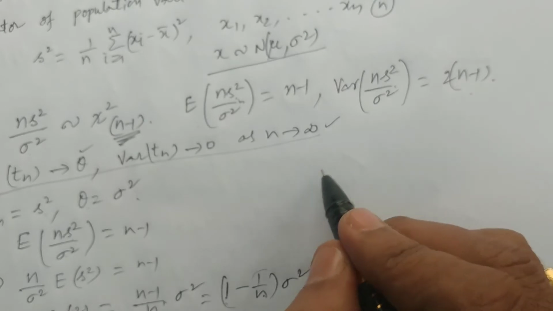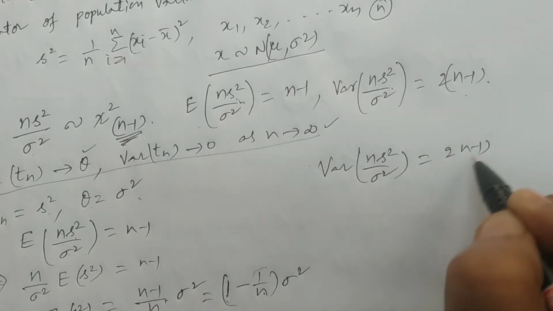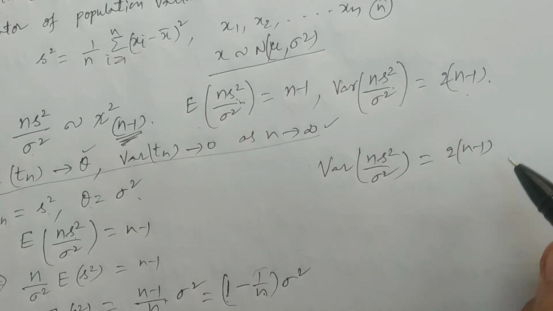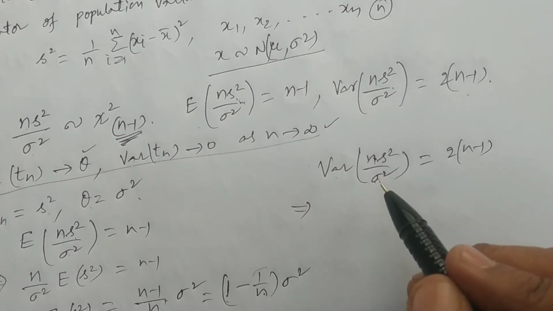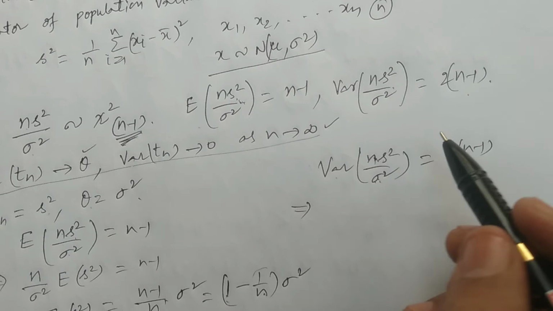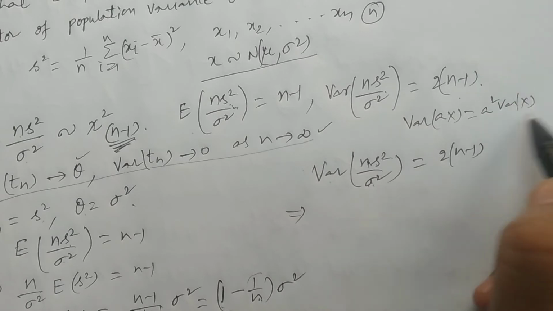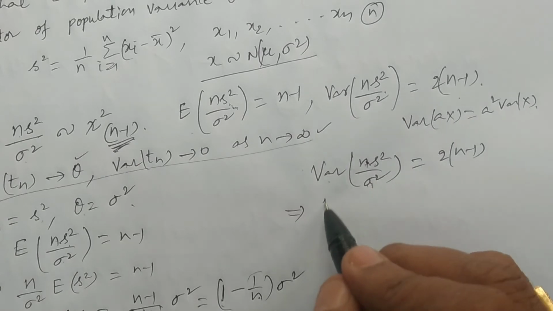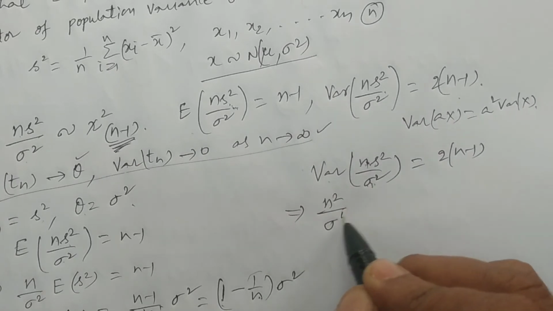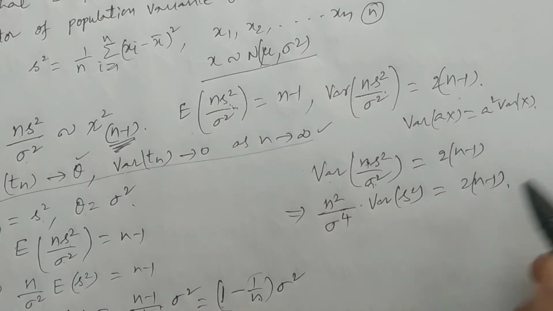Now I take the variance of n s square by sigma square, which is equal to 2 into n minus 1. If you take n and sigma square outside the variance, we know the property: variance of aX is equal to a square into variance of X. Since n and sigma square are constants, taking them outside gives n square by sigma power 4 into variance of s square is equal to 2 into n minus 1.